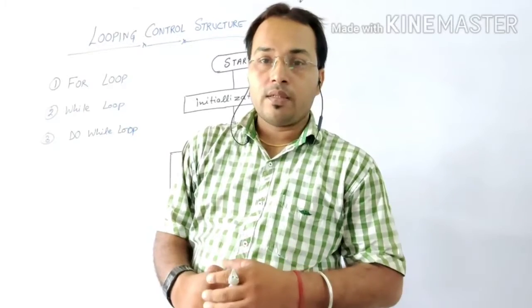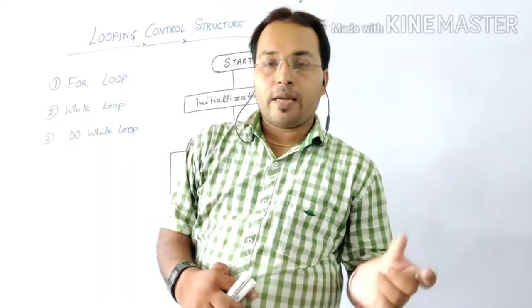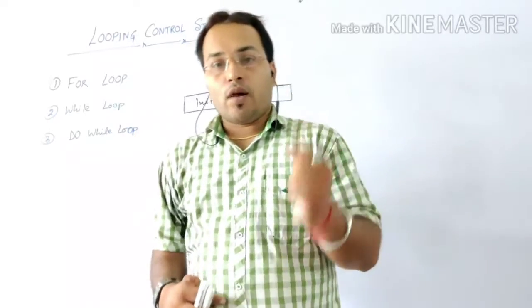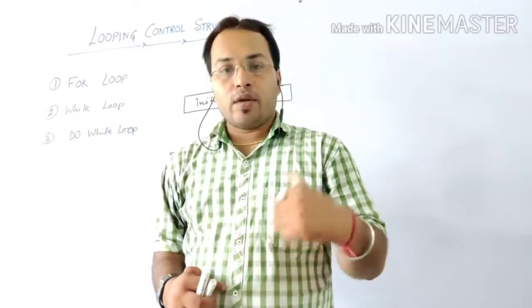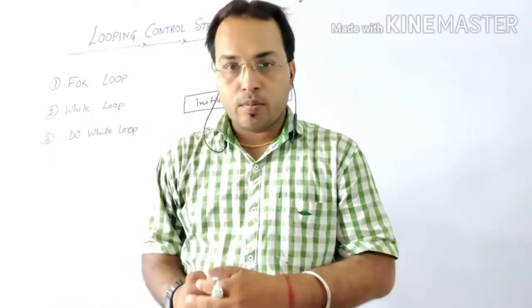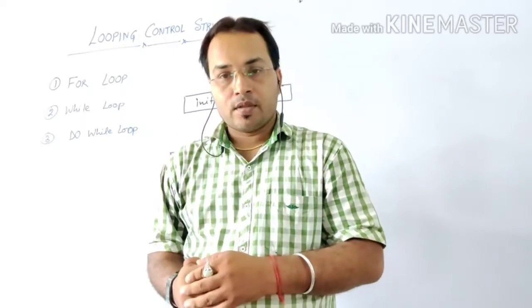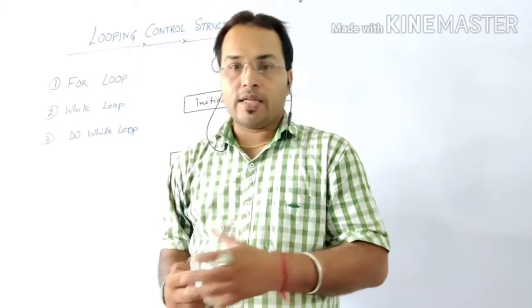For example, the table I just mentioned. We know that a table starts from 2 into 1, and it will end at 2 into 10, and every table has to end at the same point. So in this situation, we can use for loop very easily.